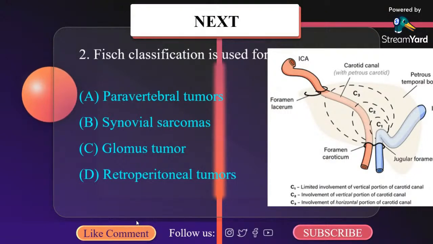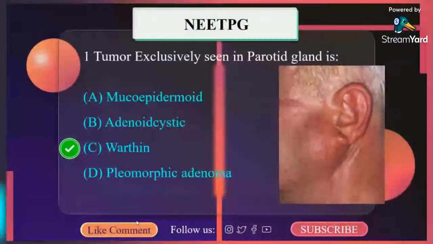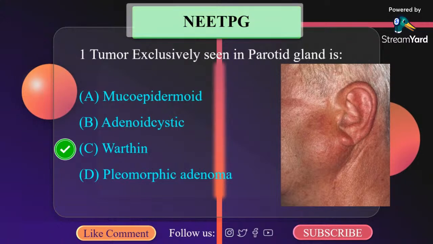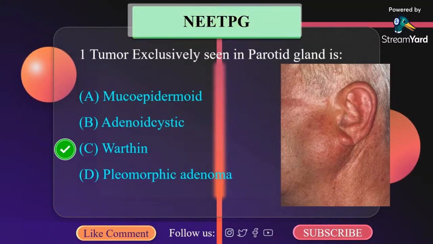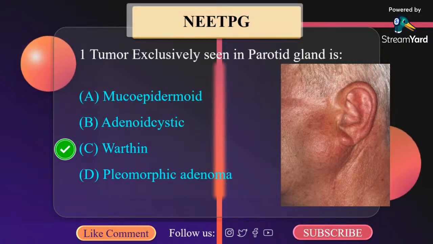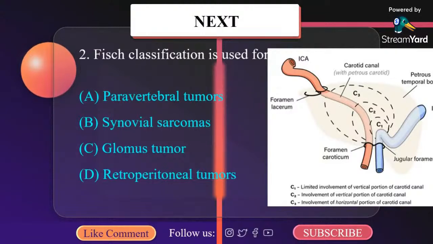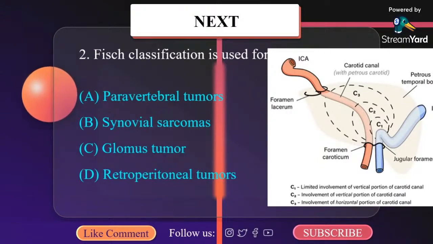Fish classification is used for: A. Paravertebral tumor, B. Synovial sarcoma, C. Glomus tumor, D. Retroperitoneal tumor.